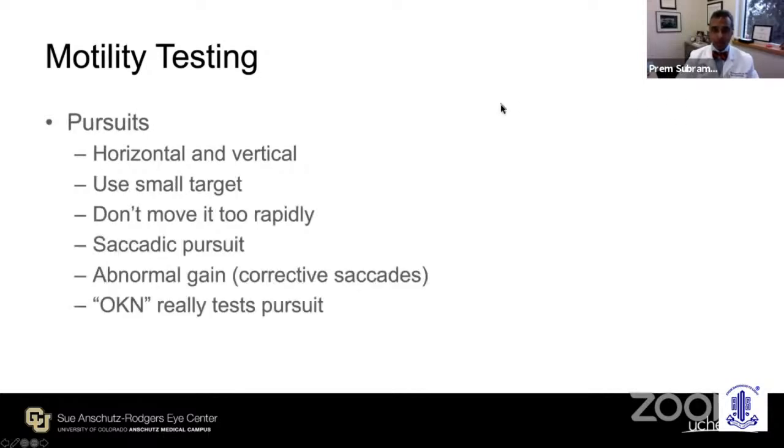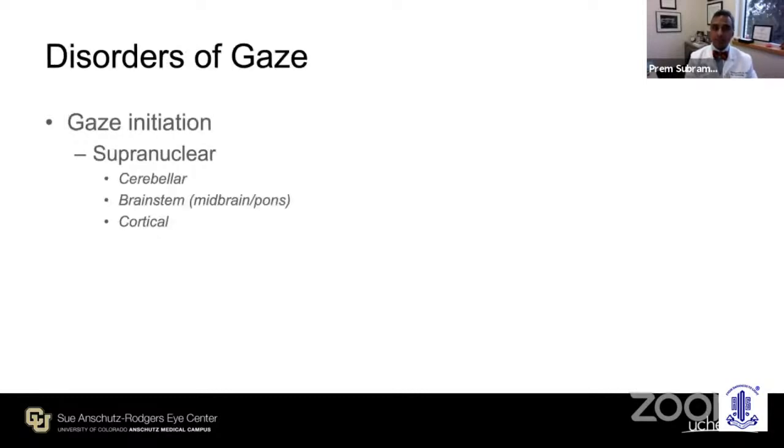Similarly, with pursuit testing, both horizontal and vertical, use a small target, move it slowly back and forth to truly test pursuit and not exceed the retinal slip velocity. Is the pursuit saccadic or is it smooth? Do they make little steps? And I'll show you some examples of this. Remember that the OKN drum is a nice way of testing pursuit as long as you don't rotate the drum too rapidly.